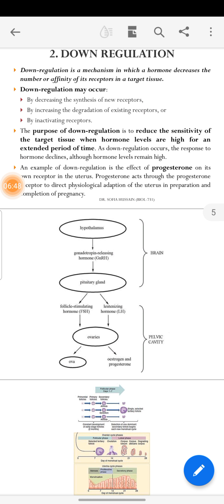What is the purpose of downregulation? It is to reduce the sensitivity of the target tissues when hormone levels are high for an extended period of time. So sensitivity is reduced at the receptors by the activity of downregulation. When downregulation occurs, the response to the hormone declines although hormone levels remain high.